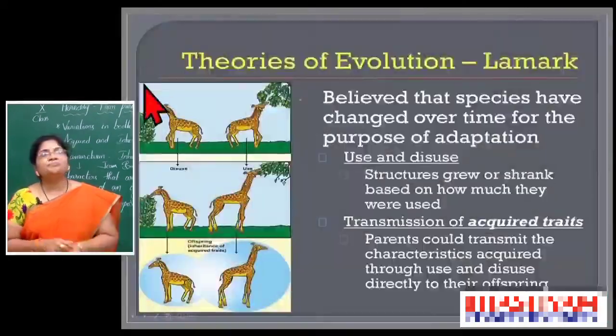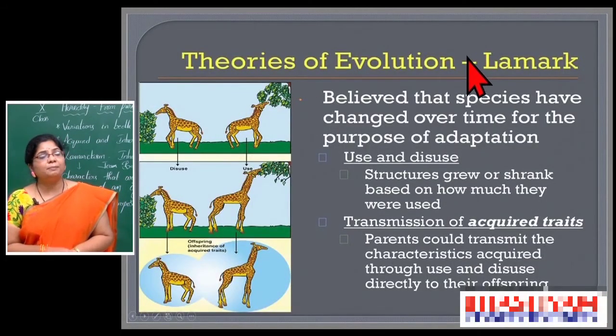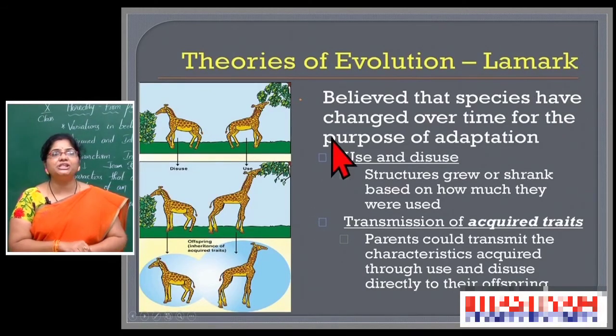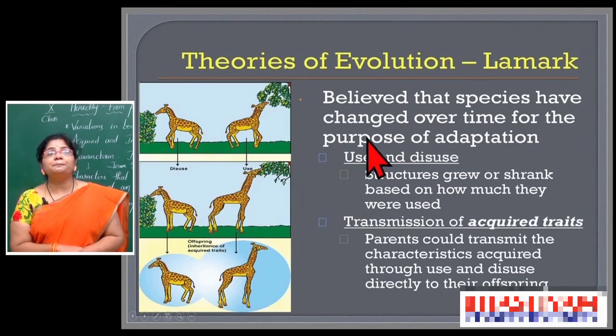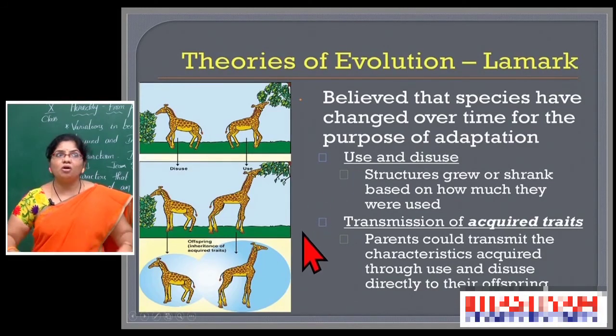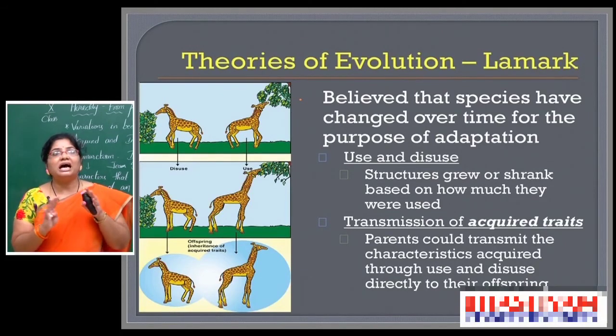So, finally, the theory. Through this observation Lamarck said that species have changed over time for the purpose of adaptation. This is correct only. Animals show different kinds of modifications and changes, and those changes we call adaptations, over a long period of time. Then only the species are capable of surviving, otherwise they can't survive in the environment.